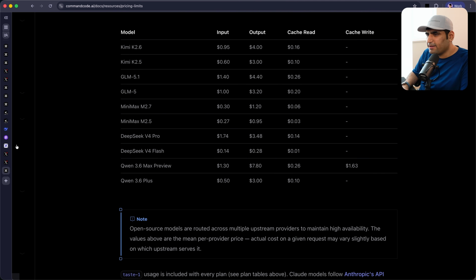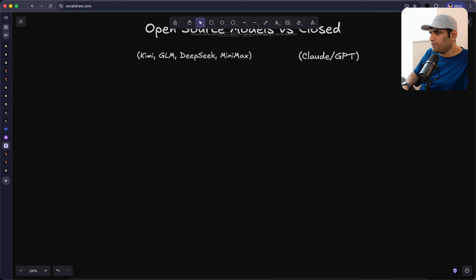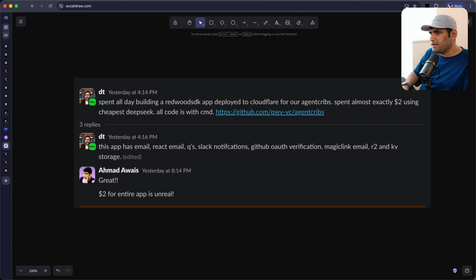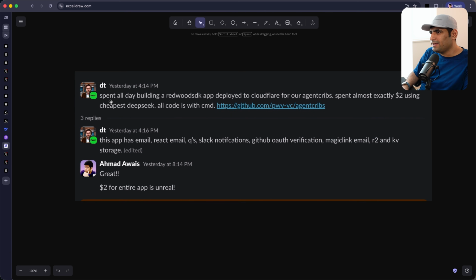I was just looking at our Slack, and one of our investors, David Thrice, messaged me yesterday that he spent all day building a Redwood SDK app, which is right now deployed to Cloudflare for their agent cribs. Spent almost exactly $2 using the cheapest DeepSeek, which is V4 Flash.